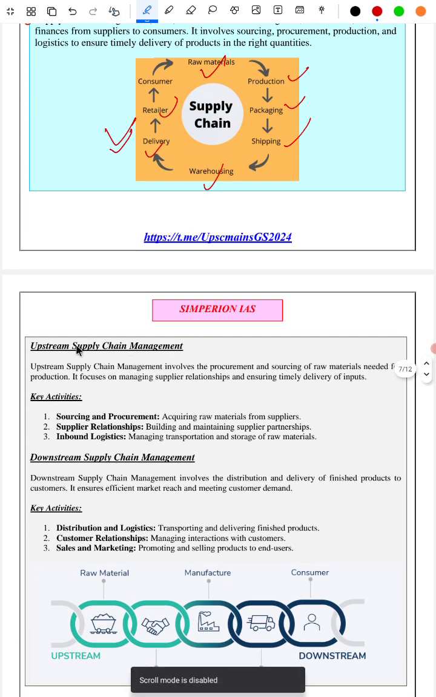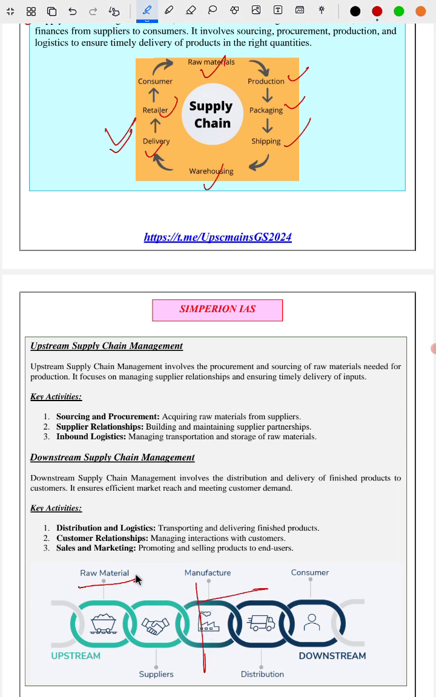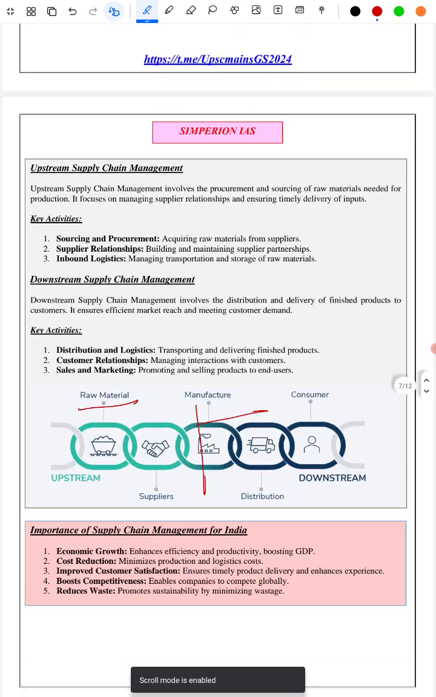We have covered upstream supply chain management and key activities in the upstream supply chain management, downstream supply chain management and key activities. We are shown in the diagram which is part of downstream and which is part of upstream. You can go through the diagram.